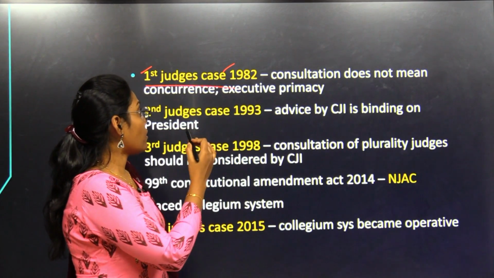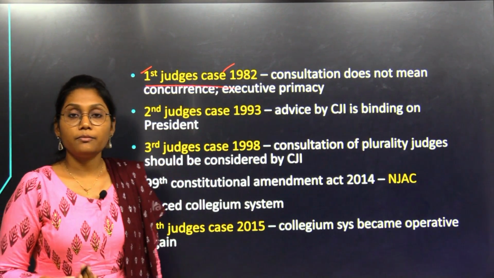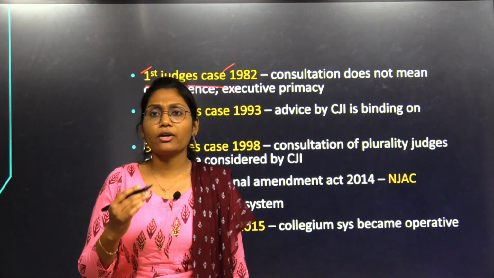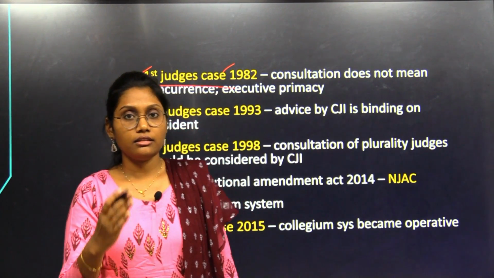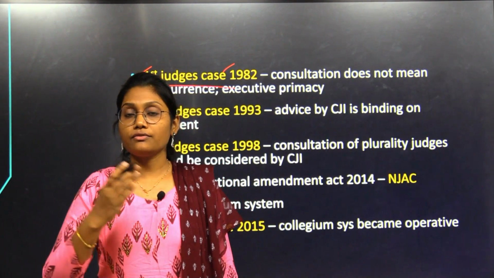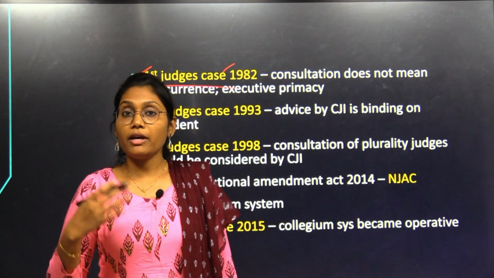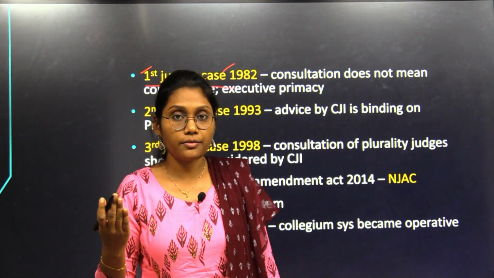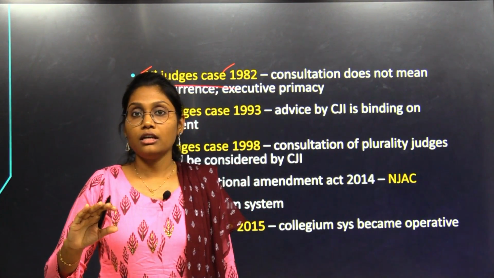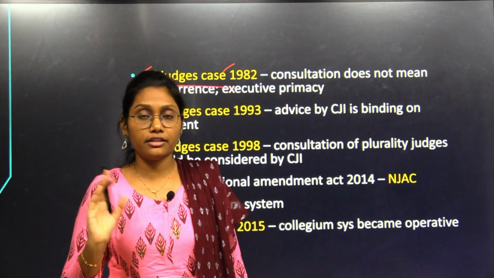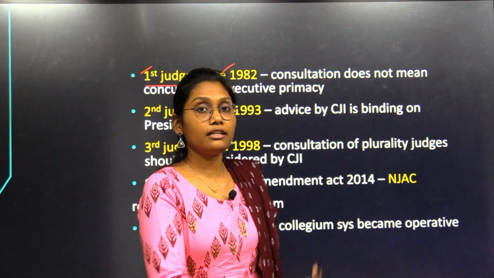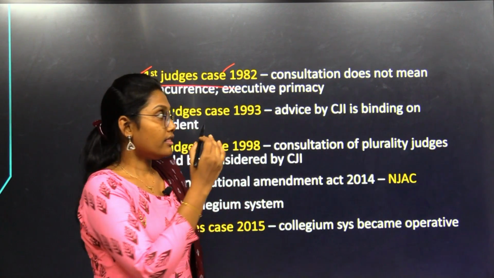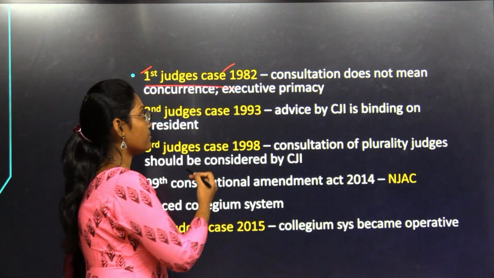The case was to define the meaning of consultation. Why? Because here the President is appointing the judges with the consultation of the Chief Justice of India. It may hamper the appointment of the judges if the President goes to the head of the judiciary itself. In that context there may happen some controversies.